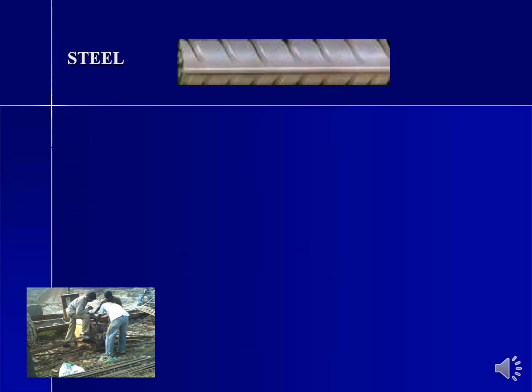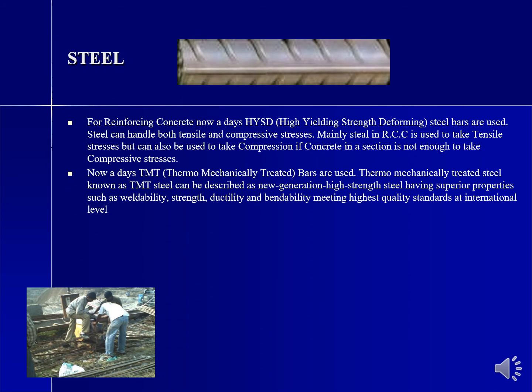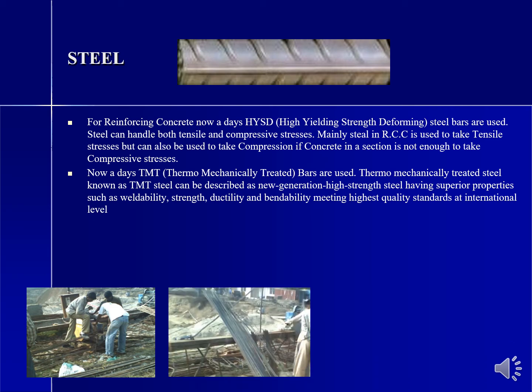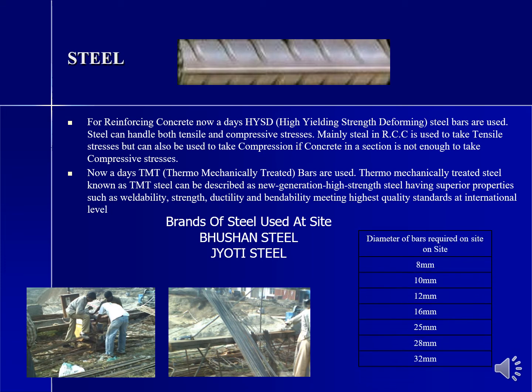Steel. This is the image of the steel. For reinforcing, we use HSD bars. We use TMT also due to weldability, strength, ductility, and bendability, meeting the highest quality standards at an international level. These are the images of the steel. We use the brands Bhushan Steel and Jindal Steel. The diameter of the steel ranges from 8 mm to 32 mm.